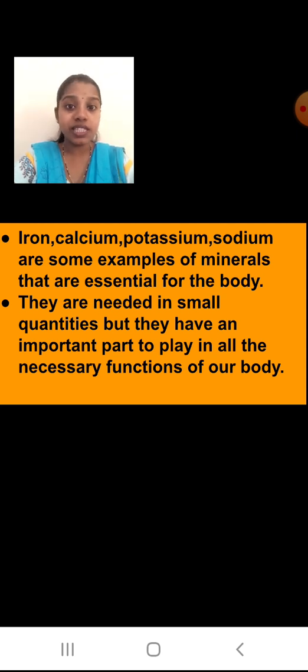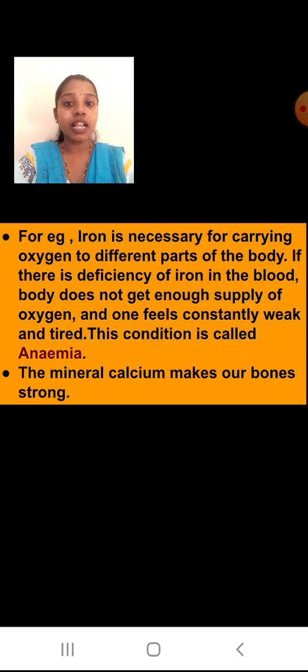Okay, now we will see again the example. See here, iron is necessary for carrying oxygen to different parts of the body. Now all of you know the respiration process, right? You have heard. What do you know about respiration? You take in oxygen and give out carbon dioxide, right? So when you take in oxygen, blood takes that oxygen to different parts of the body. So in that blood, who is the one to carry? Iron. Okay, iron is the mineral which will carry oxygen in the blood to different parts of the body.